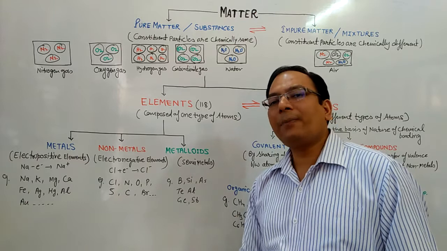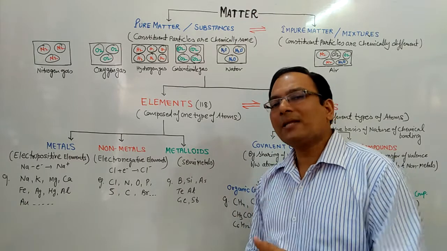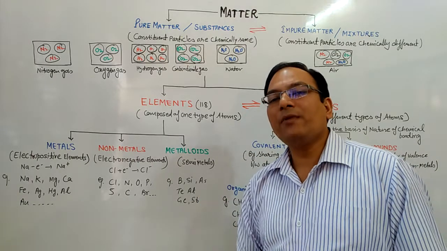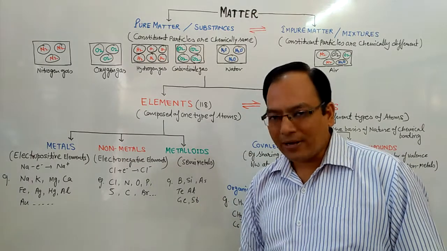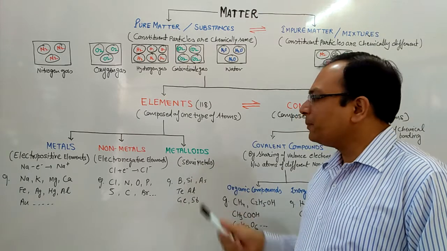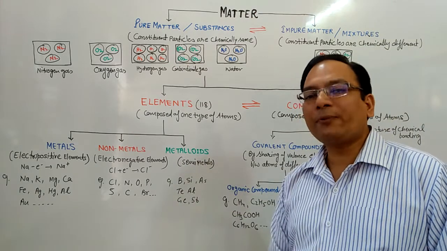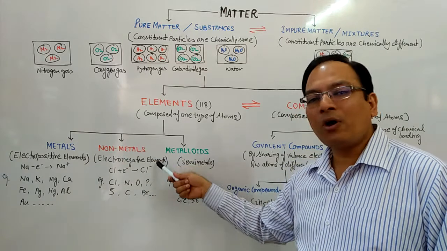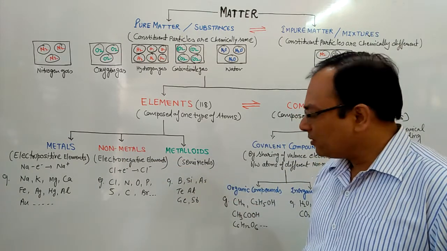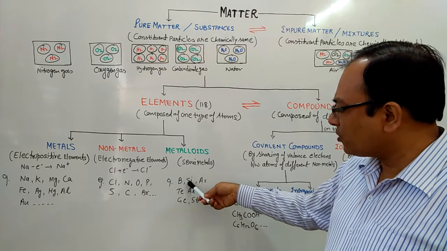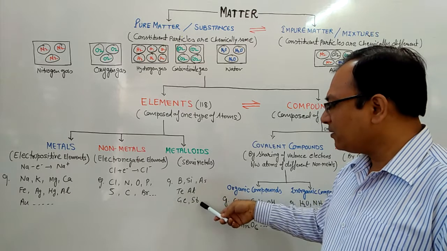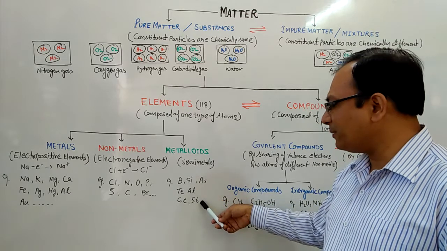On the right-hand side of the periodic table, there are nonmetals, and between metals and nonmetals there is a zigzag line which represents metalloids. So the third category is the metalloids. They are also known as semi-metals because they share both types of properties, metallic as well as non-metallic. For example, boron, silicon, arsenic, tellurium, astatine, germanium, and antimony.